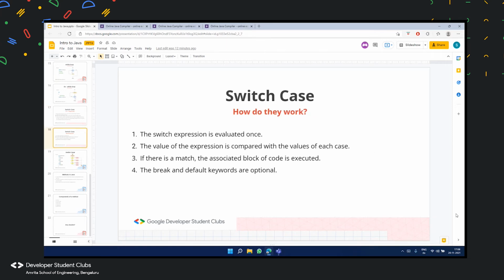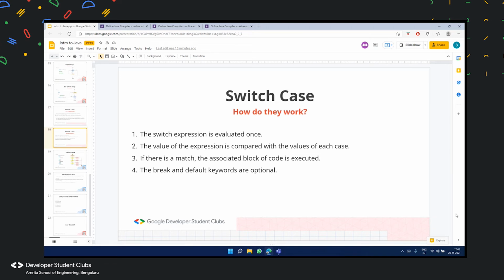And moving on, now we'll understand how switch cases actually work, and then we'll go to hands-on. So switch cases work like this. You have 4 important steps. The switch case expression is evaluated once. When the user gives the input, let us just assume that the user gave some input, and then it goes through the switch cases once.